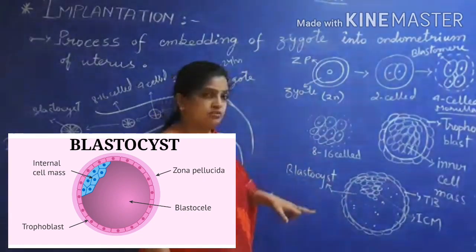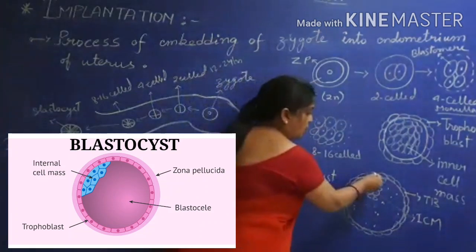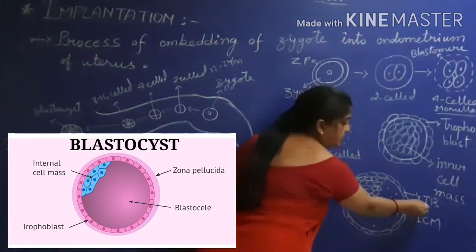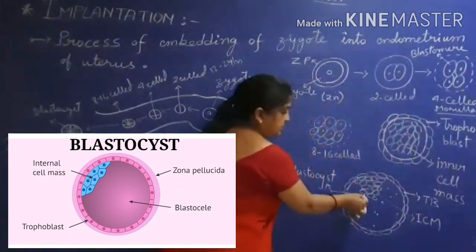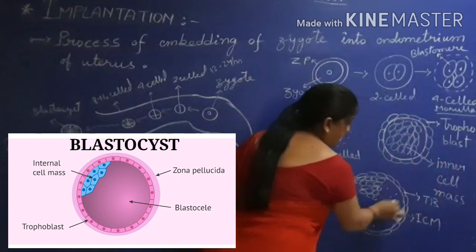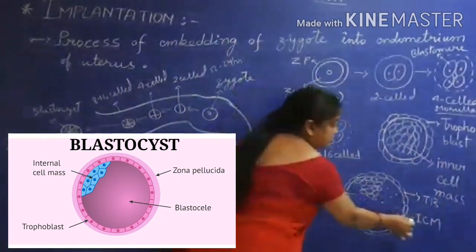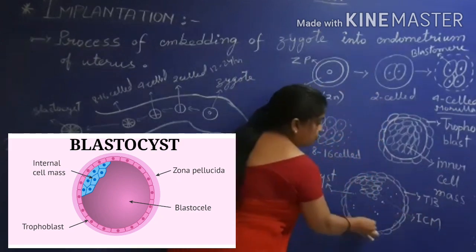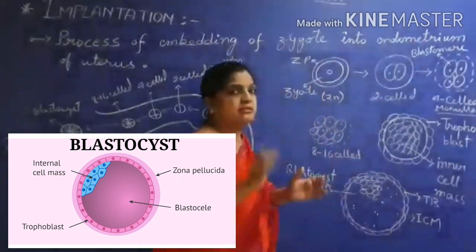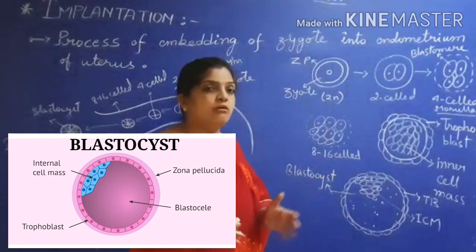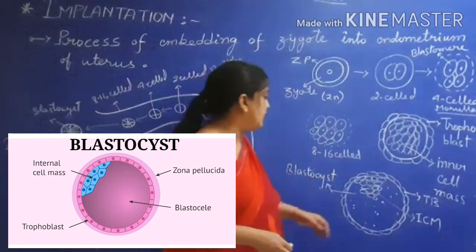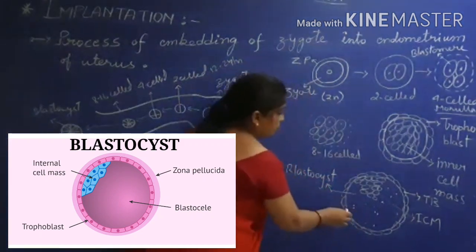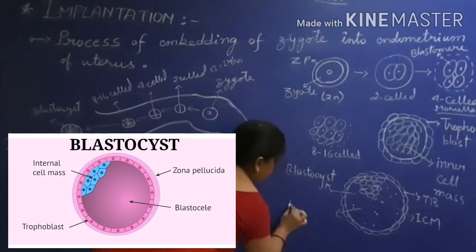This blastocyst has the outermost layer called the trophoblast, and the innermost layer at one corner is your inner cell mass. A huge gap is formed, and this gap is filled with a fluid called amniotic fluid, and this portion is called the blastocoel.